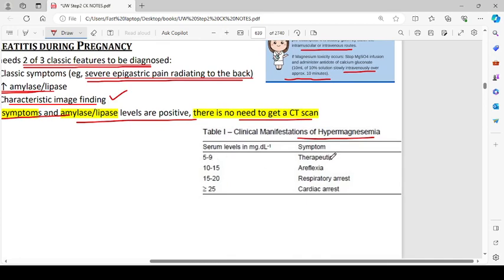5 to 9 milligram per deciliter is therapeutic. Hypermagnesemia of 10 to 15 is going to cause areflexia. If it is 15 to 20, it can cause respiratory arrest. More than 25 can result in cardiac arrest.